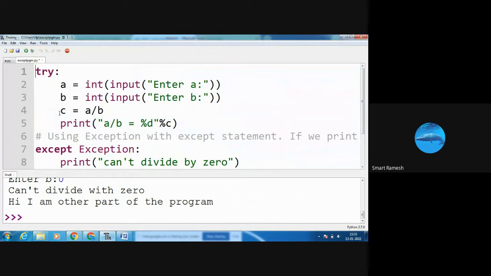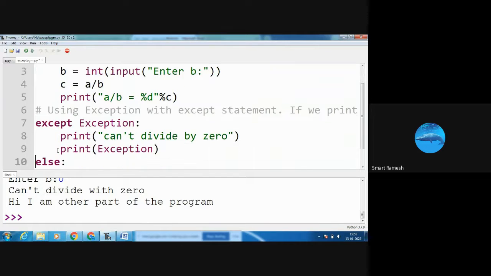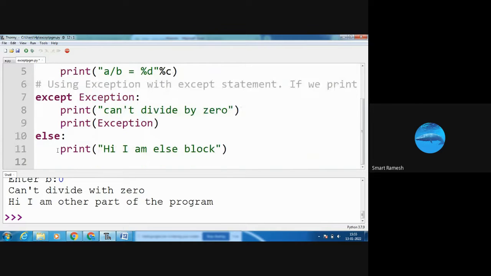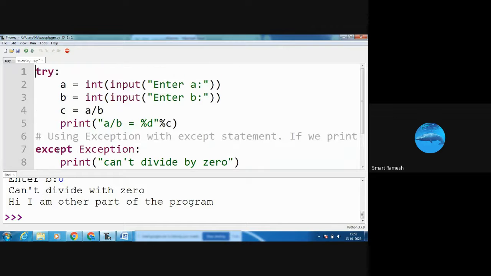Here, in the same program, I put the try block, next the except statement, and next the else statement.